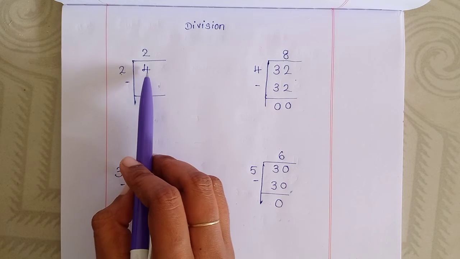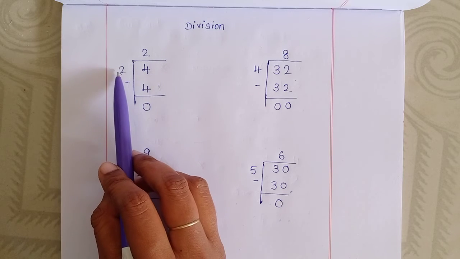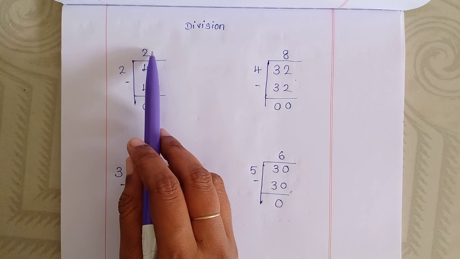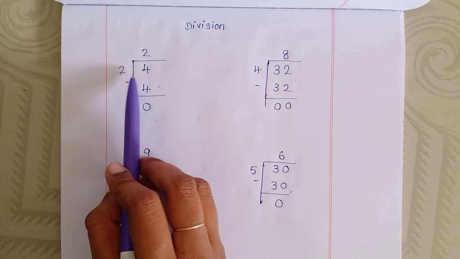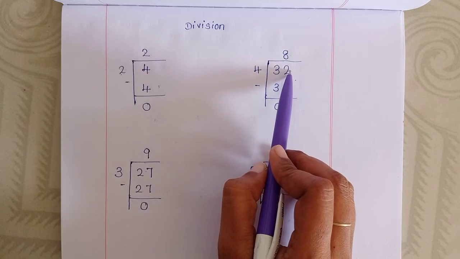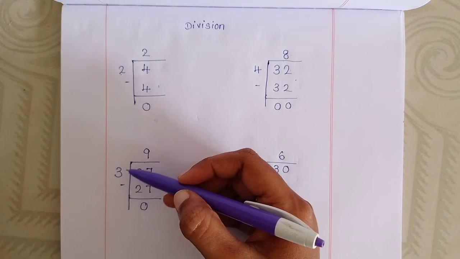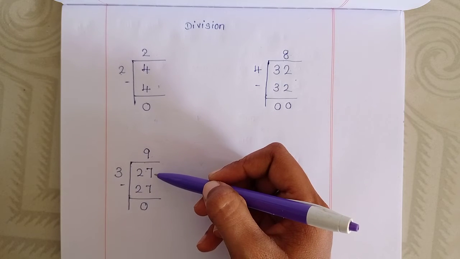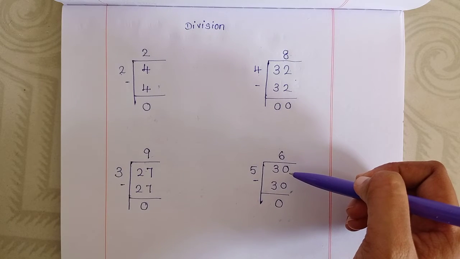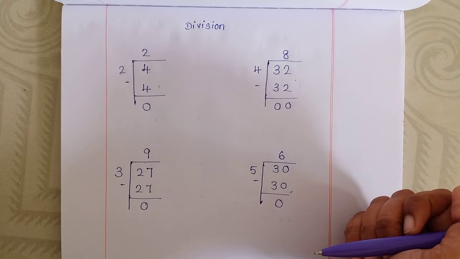This is divisor and this one is dividend. Okay, quotient, dividend, divisor. This is quotient. This one is dividend. This one is divisor. 8 is the quotient. 32 is the dividend. 4 is the divisor. Okay, Mama? 9 is the quotient. 27 is the dividend. 3 is the divisor. 6 is the quotient. 30 is the dividend. 5 is the divisor. Okay, do you understand? Okay, very good.